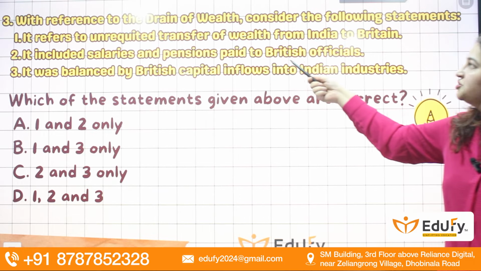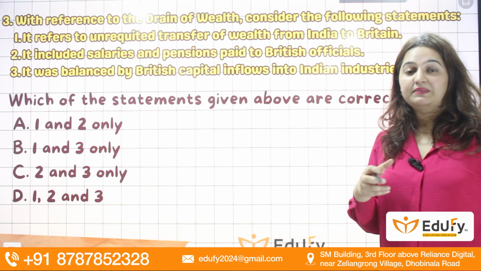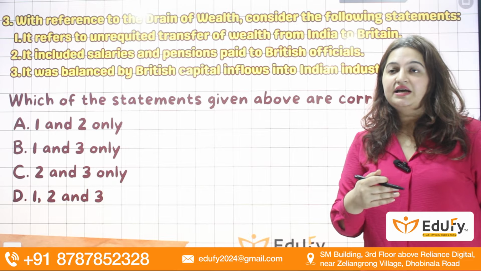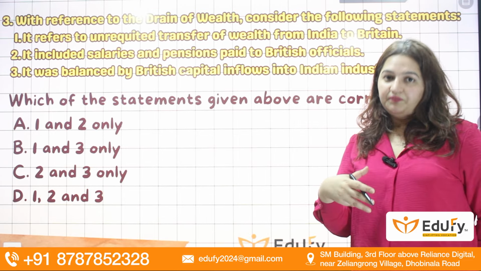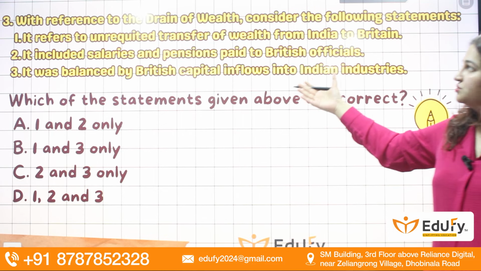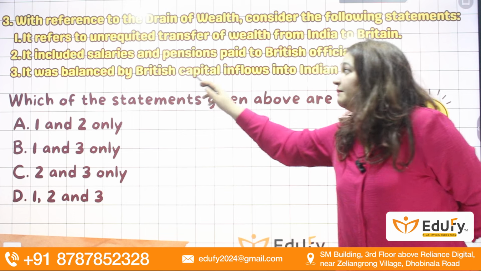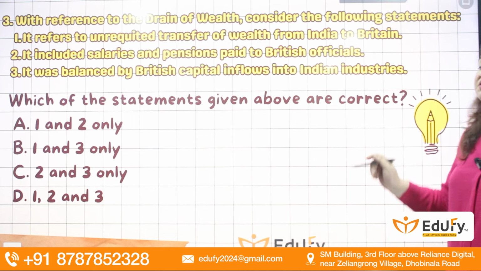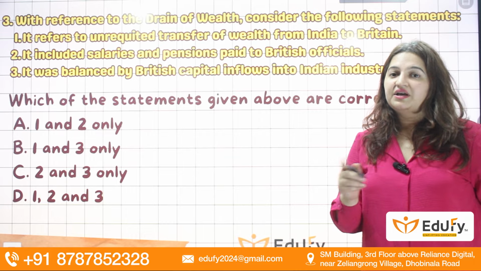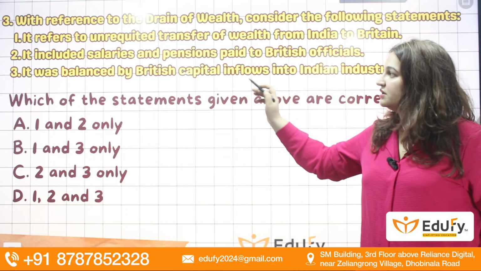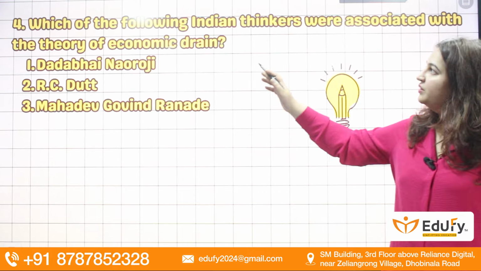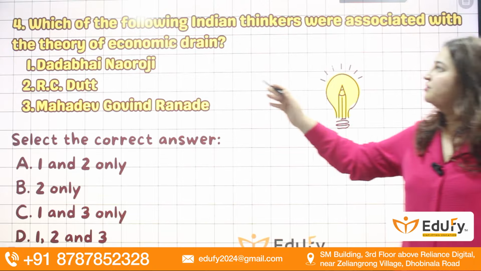It included salary and pension paid to British officials. Yes, even the money and the pension that was given as salary to the British officials, and apart from that, whatever wars they were fighting, the money was coming from Indian sources. That is the drain of wealth. It was balanced by British capital inflow into Indian industries. No, they did not bring industrialization from their capital into India. So the third statement is wrong. The answer is 1 and 2. That is A only.